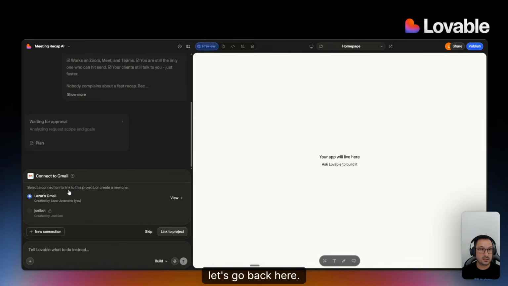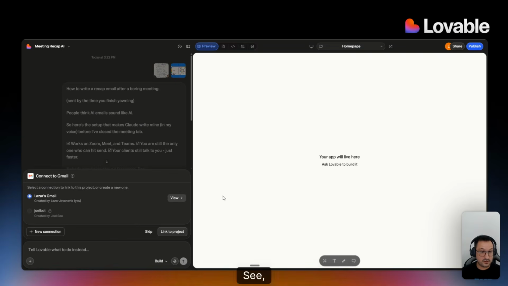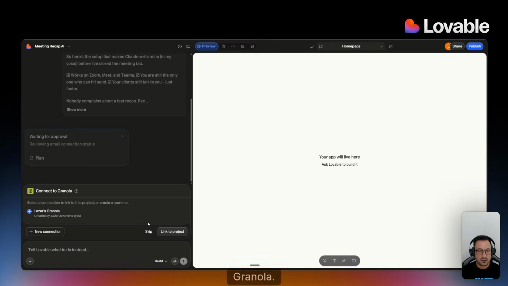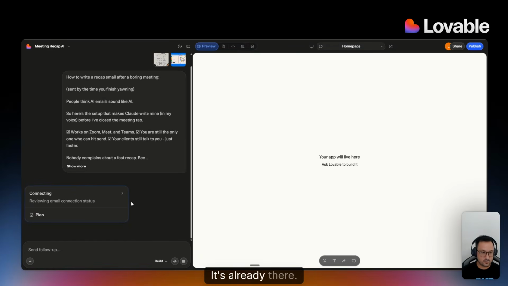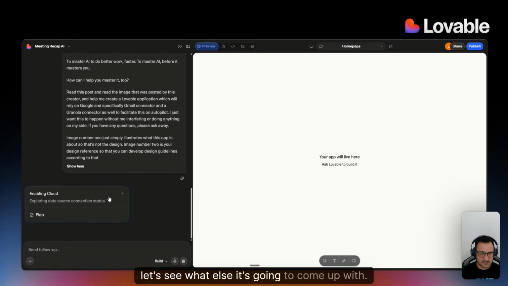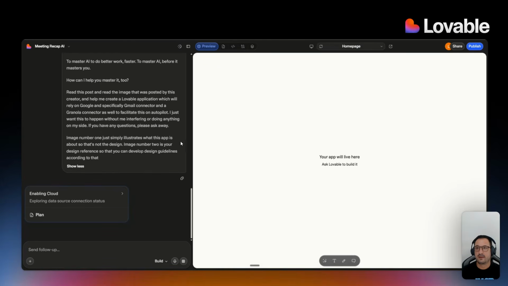Again, let's go back here, meeting recap AI. Okay, cool. It will again ask me for connectors. See, when you have connectors, you can just choose them and link them to a project, so you don't have to go through authorization again. I've authorized them once, so now I'm just going to confirm them. Granola, bam, let's go. It's already there. It's probably going to go with Telegram next. I don't know. Maybe it won't. Maybe it will. Let's see what else it's going to come up with. If not, it's just going to skip it.